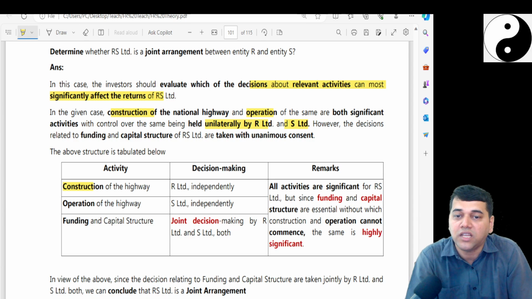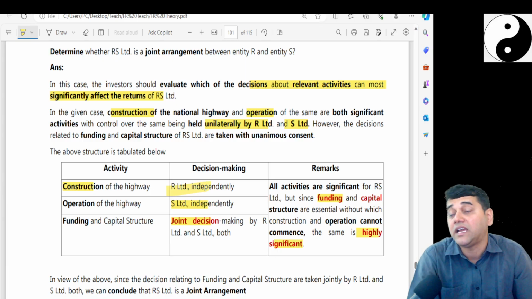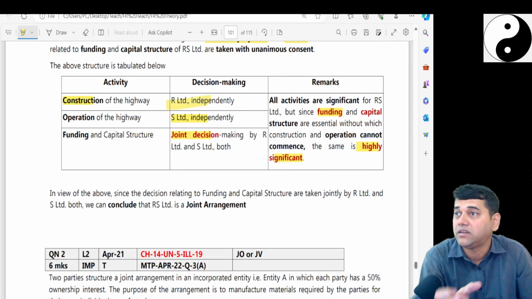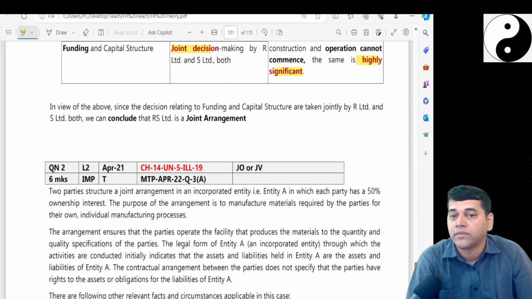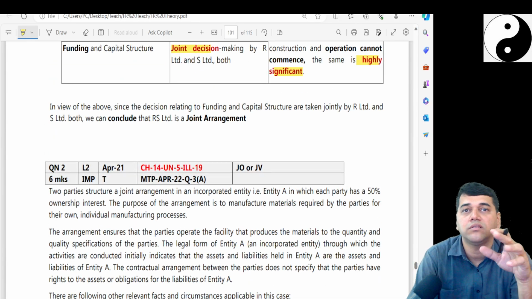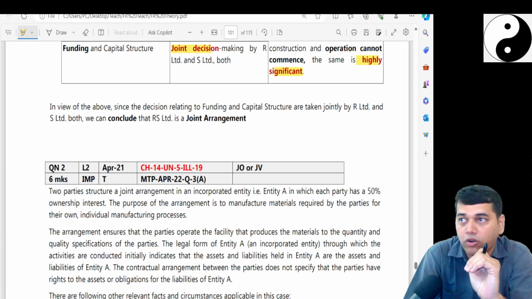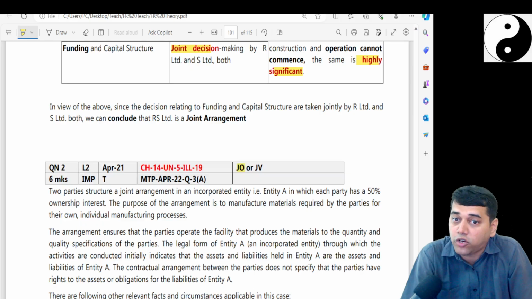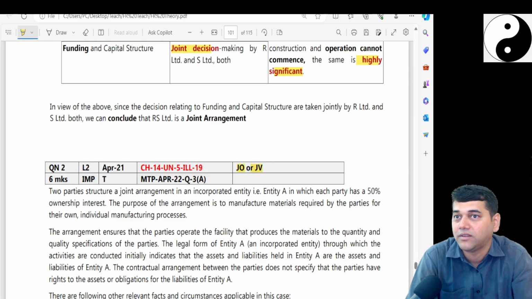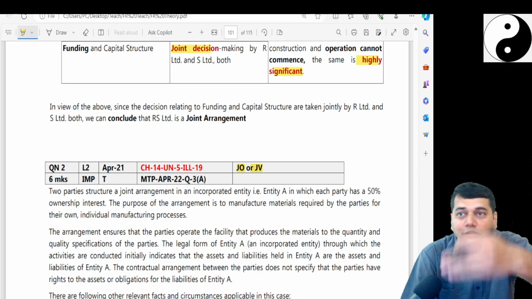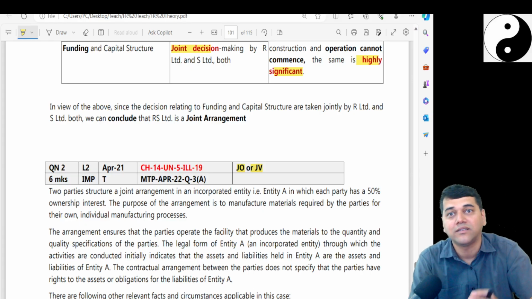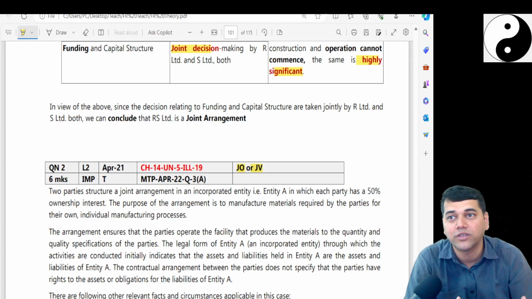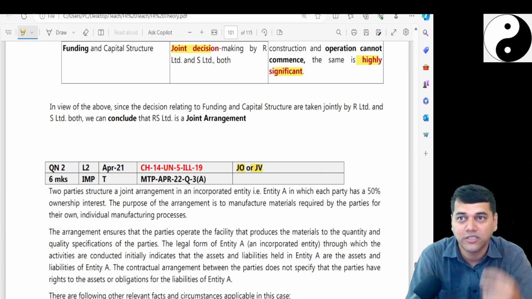So construction I can do independently, but here joint operations. Funding and operations are highly significant. We can actually take control over the activity. That's why it's a joint arrangement. Now, this is the only question on whether it is a joint arrangement or not. Now we will see whether it is a joint operation or joint venture. For which, what do we need to do? We have to evaluate certain conditions. First, is it a separate vehicle entity? Is it solely dependent? Who is using the output? You remember those conditions? Those conditions we have to evaluate.